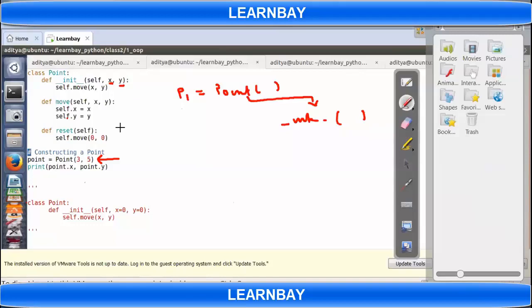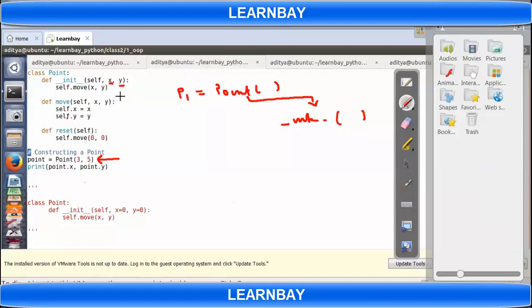So here I am calling constructor with 3 and 5. Constructor internally will call underscore init because it is implemented in this class. X then will be equal to 3 and y will be equal to 5. Again, it is calling move function, x dot move x comma y. So what will happen?